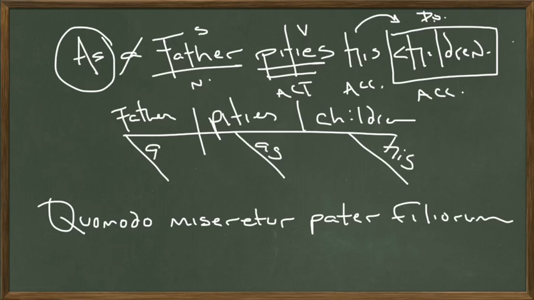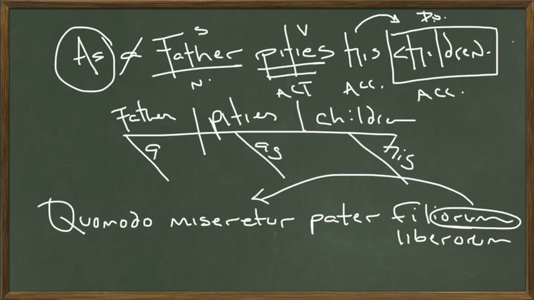It's probably based on a New Testament translation. You could use liberorum as well. This is more the classical word. Quomodo miseretur pater filiorum, or quomodo miseretur pater liberorum. And of course this is genitive, which is driven by this verb, because verbs of pitying, remembering, and forgetting typically govern the genitive.